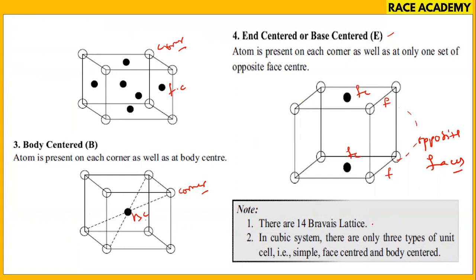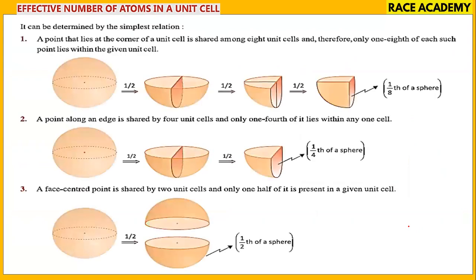So how many Bravais lattices are there? 14 are there. In the cubic system, there are only three types of unit cells: simple, face centered, and body centered. That you have to remember. Next, the effective number of atoms in the unit cell. How to calculate? So let us see.